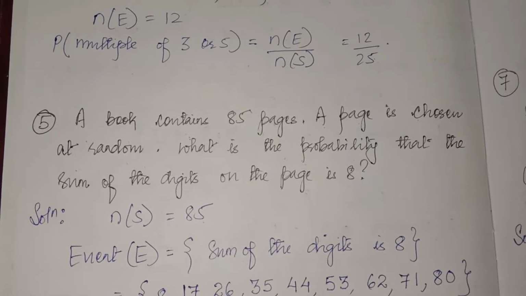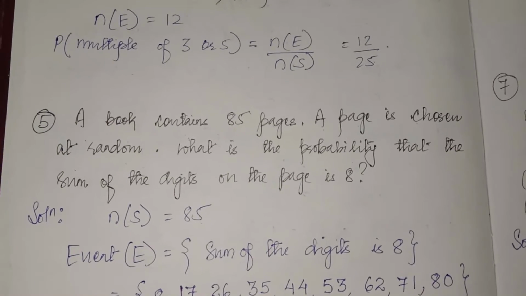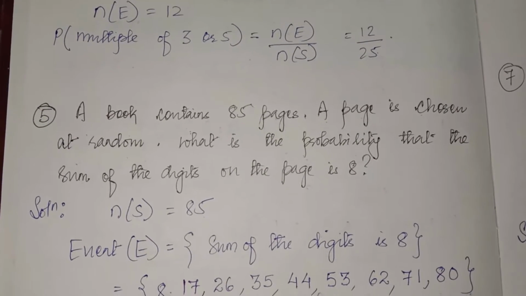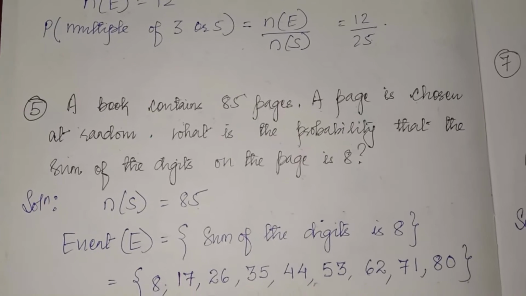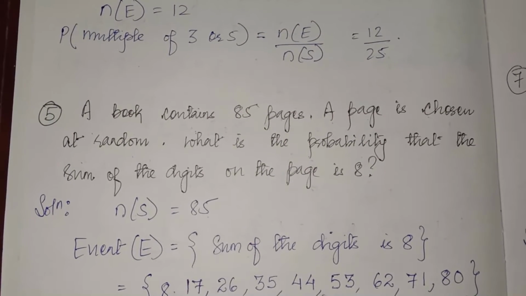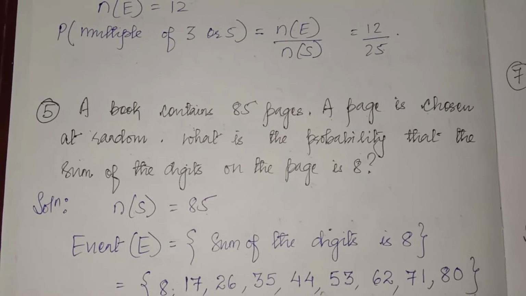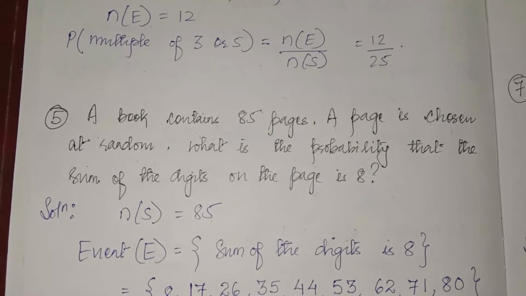See, the first page is 1, second page is 2, third page is 3, 4, 5, 6, 7 till 85. So whenever you choose a page, what is the chance that the number written on the page, if you add those digits, the sum will be 8?